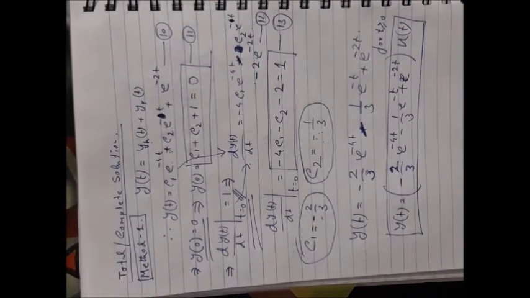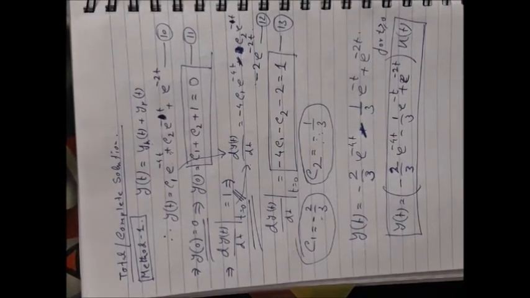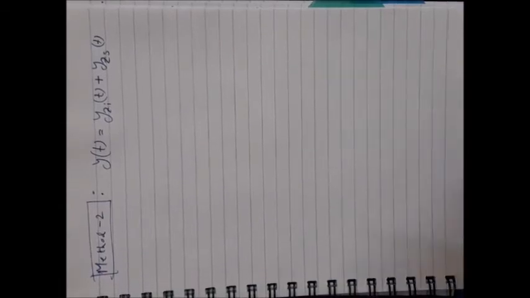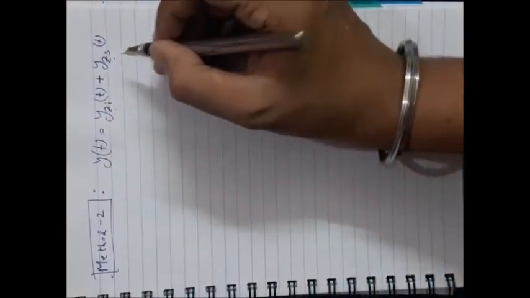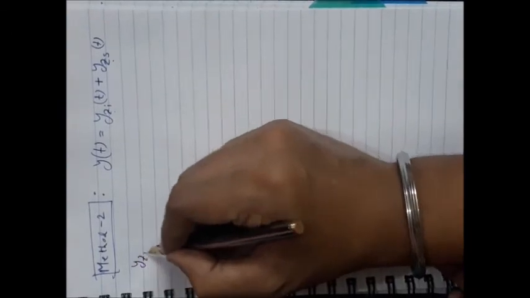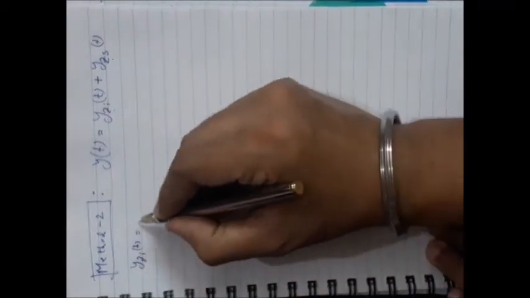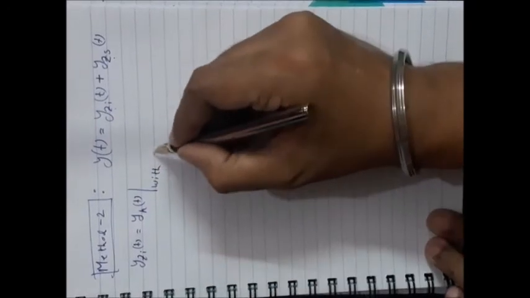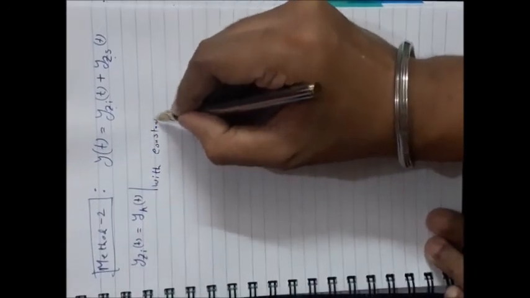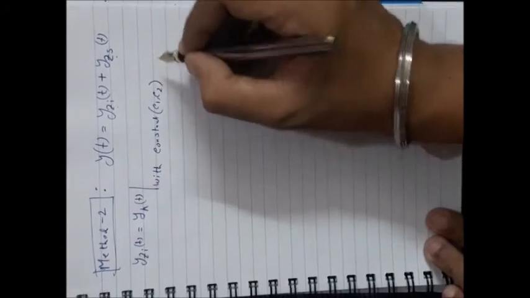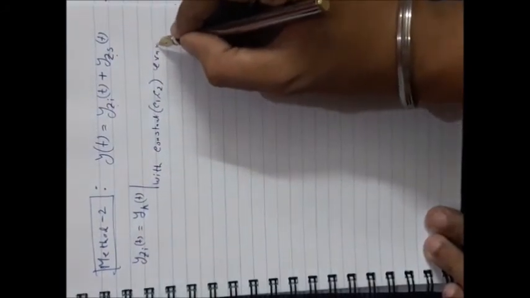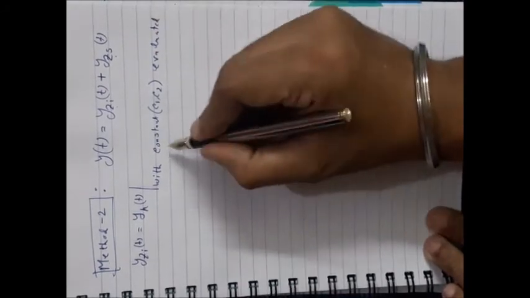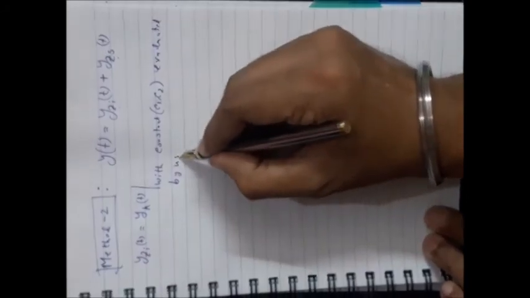Now I am going to method 2, by which you can have the similar solution. From method 2, you know that the complete solution will be the summation of the zero input solution and the zero state solution. Zero input solution is nothing but the homogeneous solution with constants, meaning C1 and C2, evaluated by using the initial conditions.